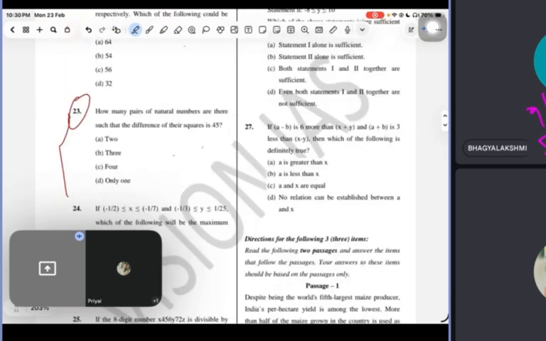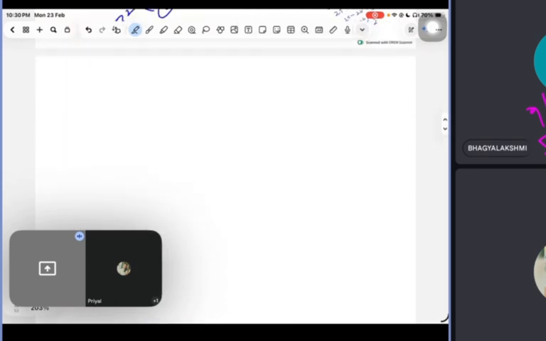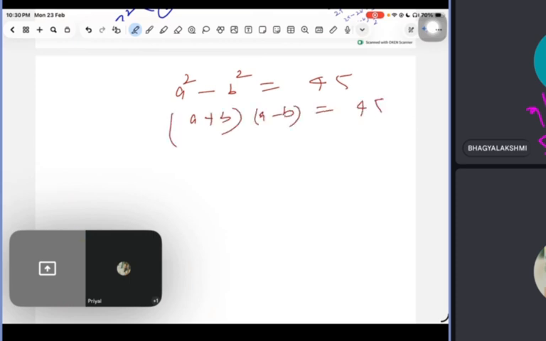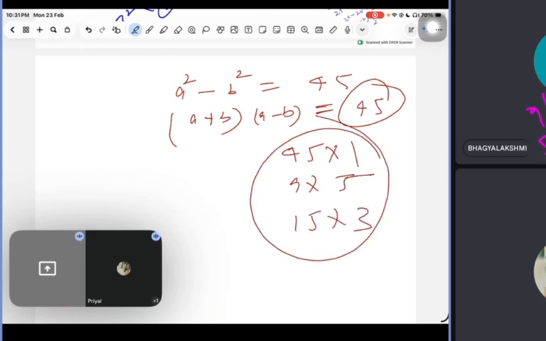What is the question saying? How many pairs of natural numbers are there such that the difference of their squares is 45? It means there are two natural numbers, and the difference of their squares is 45. I know this formula from my first class. Now I need to find two numbers which, if multiplied, give 45. So 45 into 1, then 9 into 5, then 15 into 3. Only these three are there.